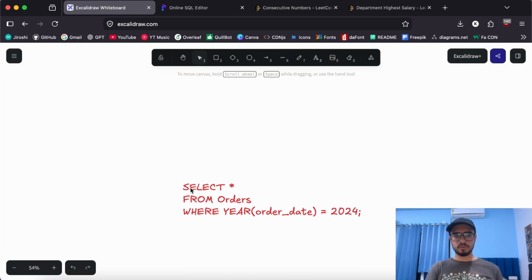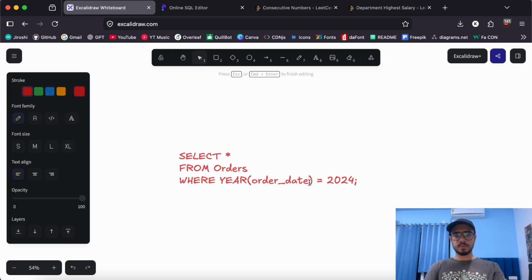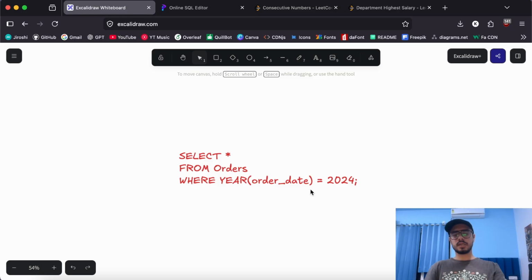Okay, so let's move on to the next one. Now look at this particular query that I have here. What do you think could be optimized in this one? If you look at the order date, it has been wrapped within this year function here. That is again unnecessary. We should usually avoid these operations because this significantly slows down the operation.